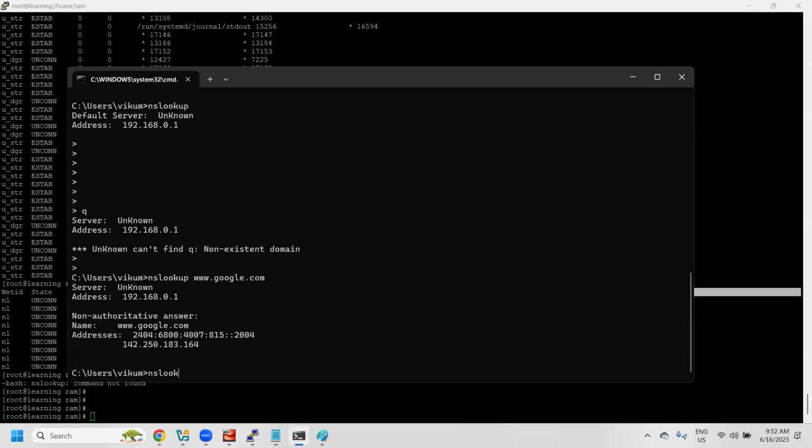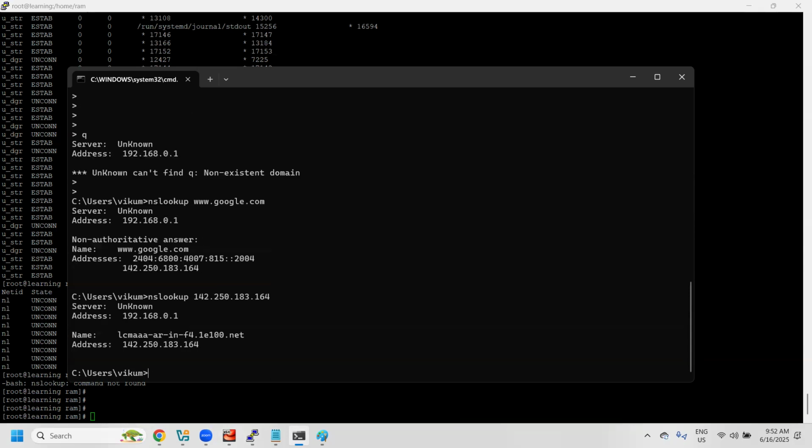Similarly with nslookup, if you try to use an IP address like 142.250.183.164, we will come to know the name. If you have the name, you get the IP address, and vice versa. For example, nslookup www.youtube.com.